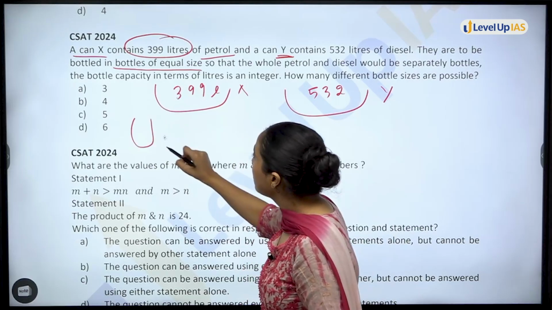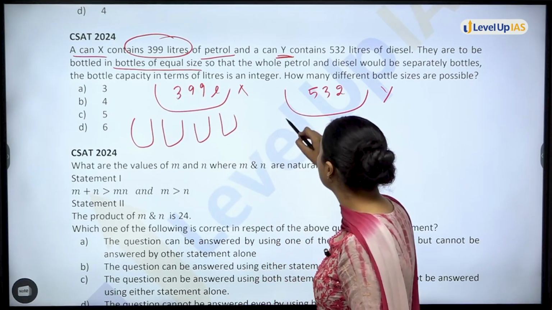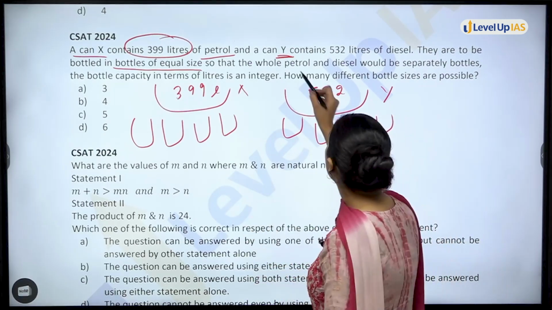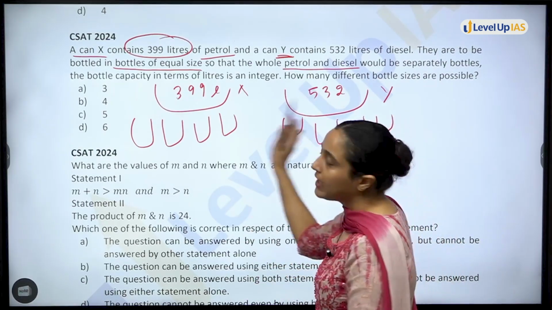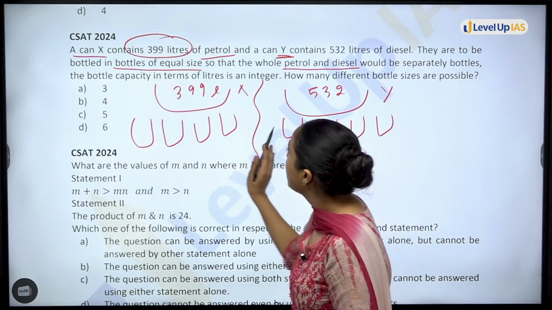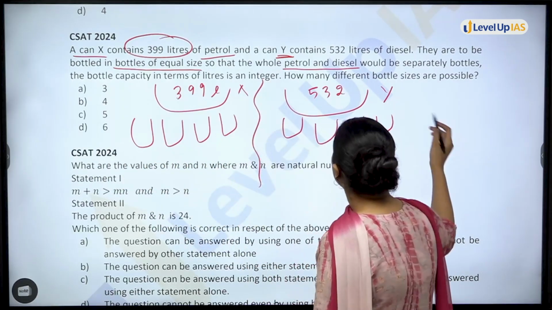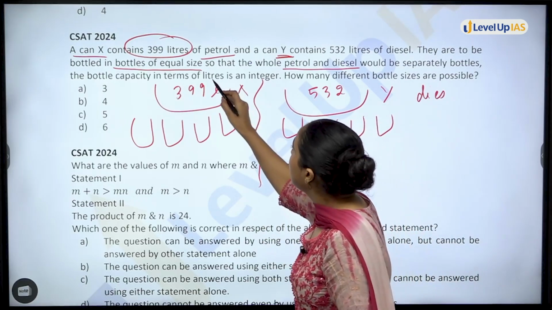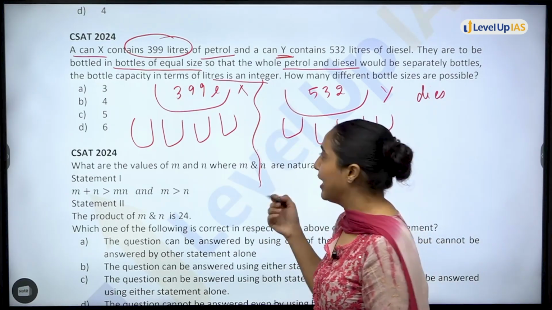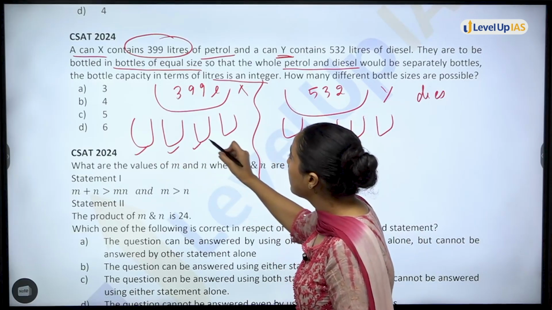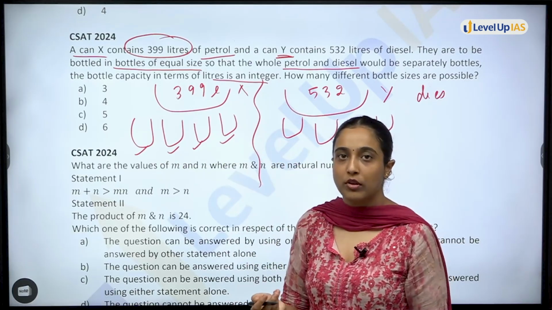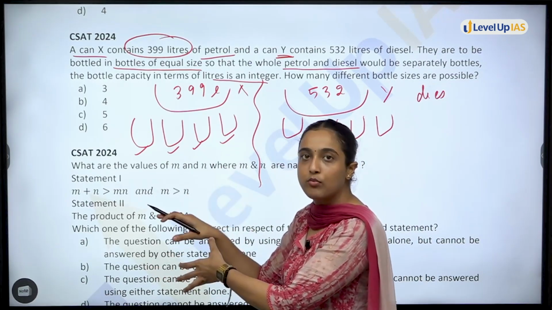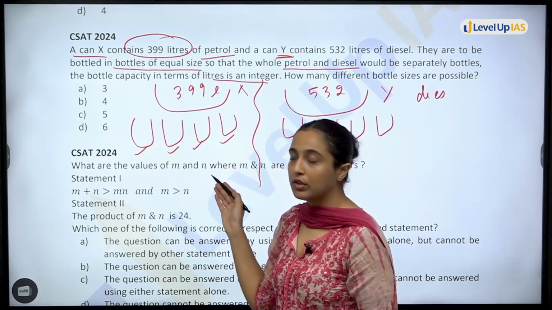That means you have to divide them into small bottles of equal sizes so that the whole petrol and diesel would be separately bottled. These are the petrol bottles, these Y ones are the diesel bottles. The bottle capacity in terms of liters is an integer. That means these bottles will be of some integer size. For example, I can bring a 1 liter bottle, a 2 liter bottle, a 3 liter bottle, in integer form. Okay.